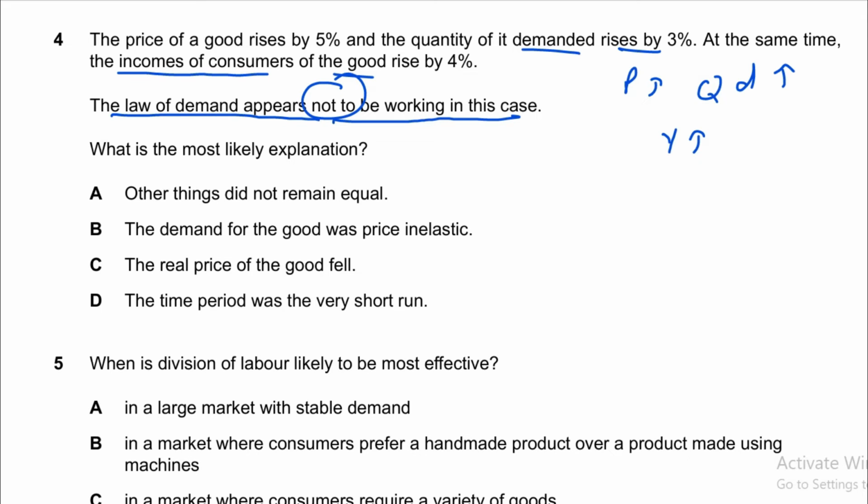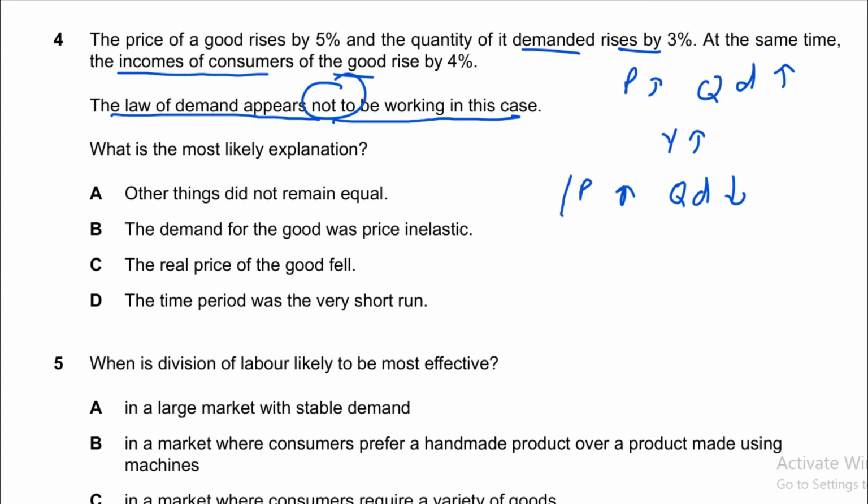Because the law of demand assumes that if there is a change in price, like if price rises, quantity demanded falls, right? Instead of rising, it falls, and all other factors like income, taste and fashion, weather, population, advertisement, all other factors are kept constant.